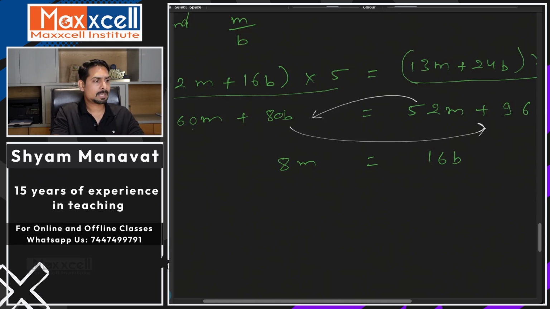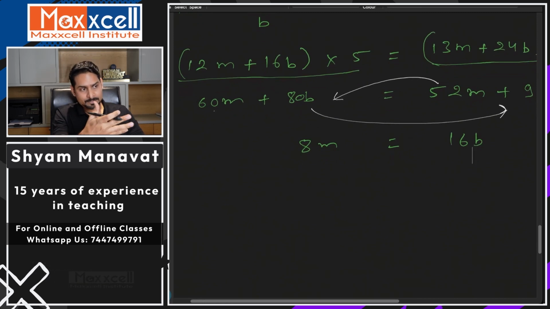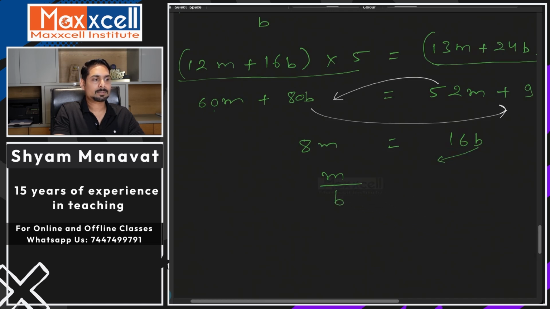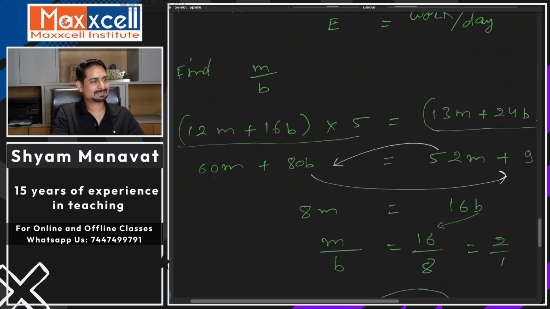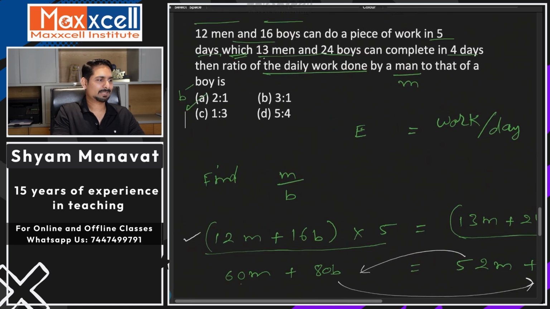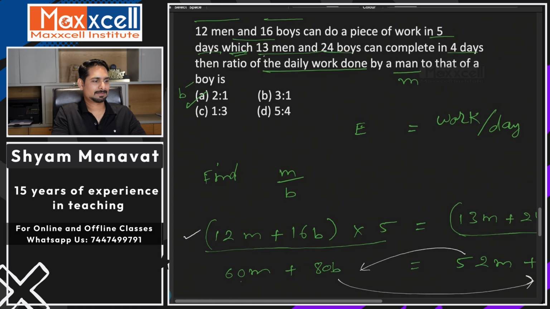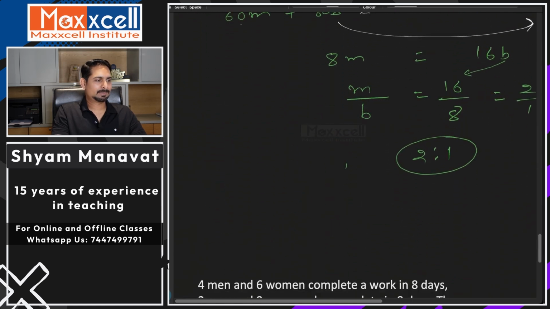These are easy ones, and no worries. After arithmetic topics, we are going to jump to algebra, where we'll discuss solving equations in detail. So M and I take B to the other side. M upon B is equal to 16 upon 8, which is nothing but 2 by 1. Yes, 2 is to 1. So this is your answer.